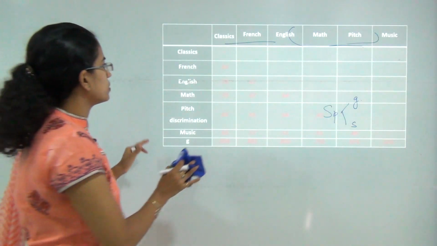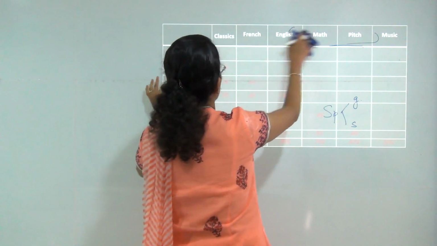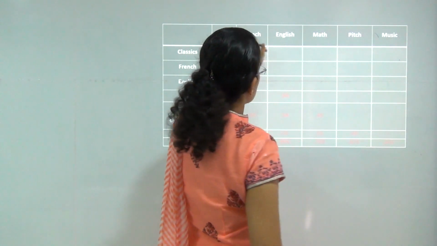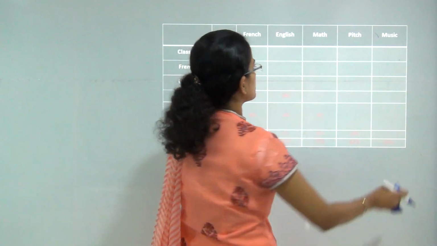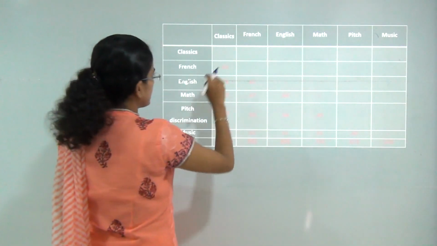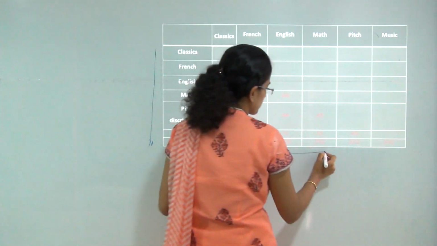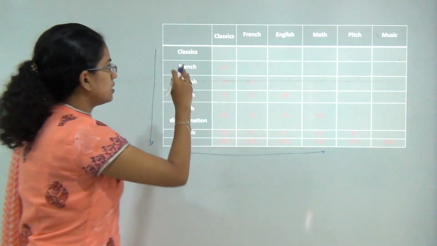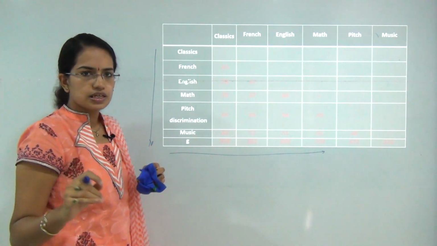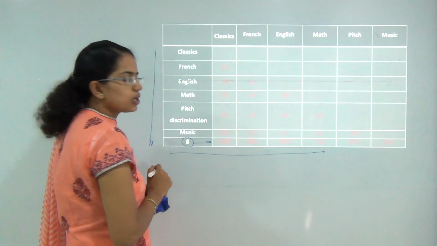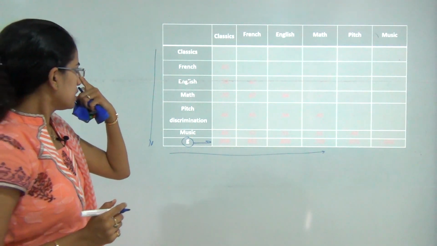So he tried to correlate the various elements here: the classics, French, English, maths, pitch and music. He explained that as we go down either in the column or go across the row, the correlation tends to decrease, and finally you have the column which mentions the G or the general intelligence.